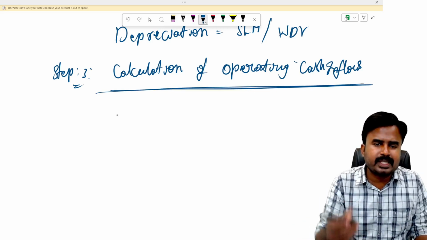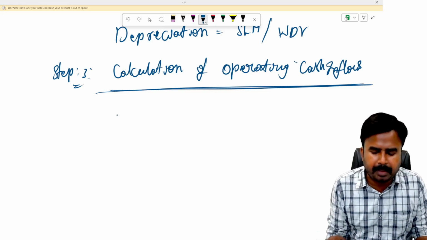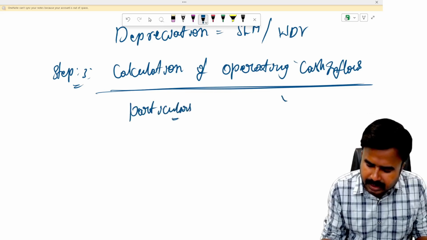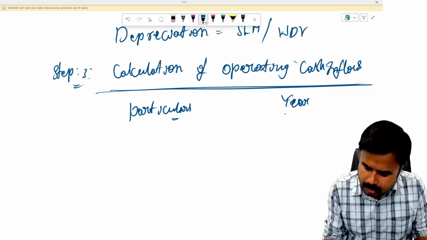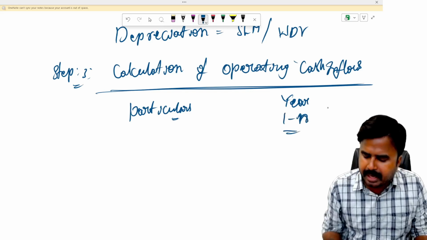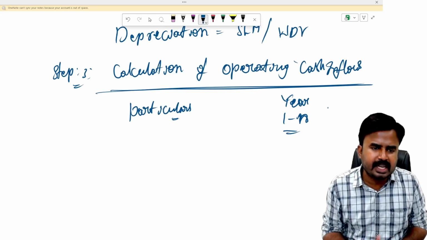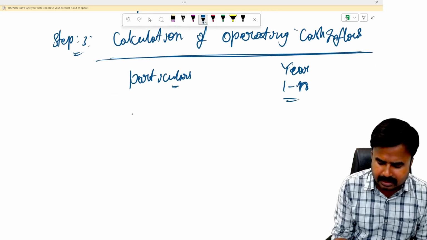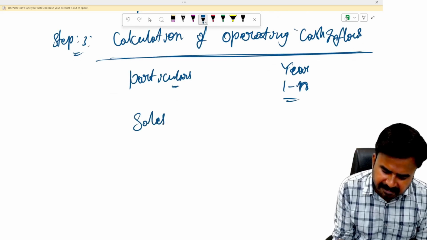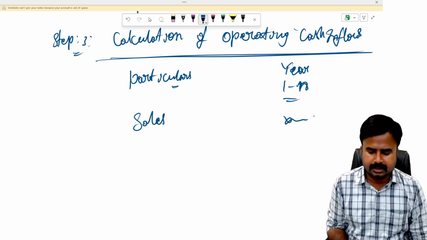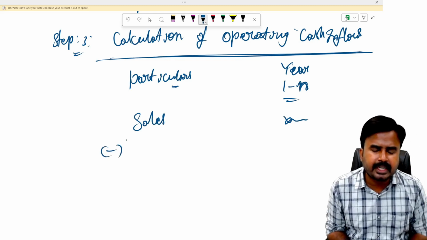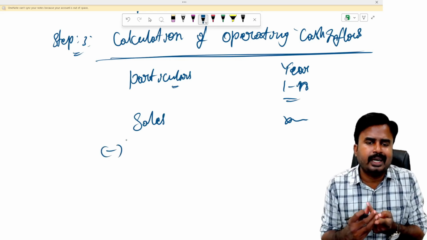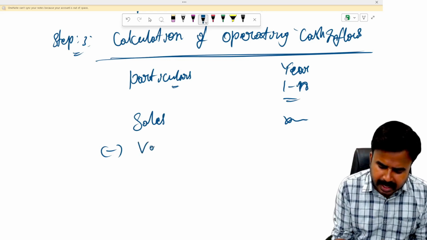You know, for the entire project life, for every year, I'm going to get this operating cash inflow. Particulars, year 1 to n. 1 to n means project life. It depends. It can be 5 years or 10 years or 15 years. First, I should write sales. This is my first revenue, a benefit. From this sales, I am going to deduct 2 expenses, your total cost, which is classified into 2 components, variable cost and cash fixed cost.